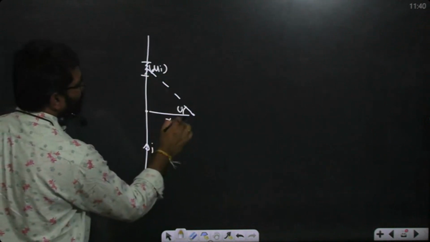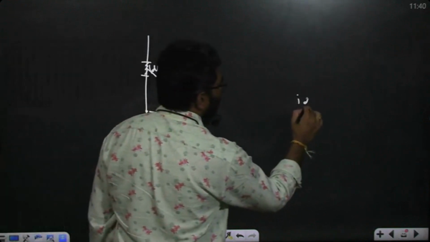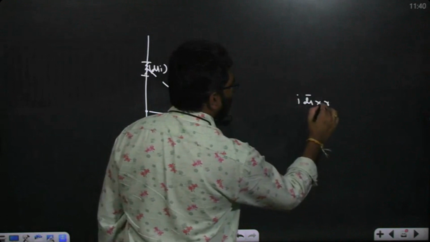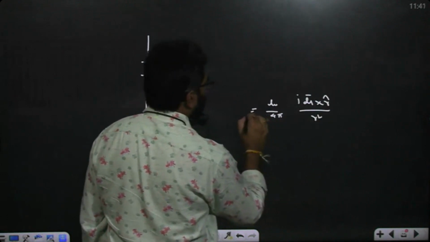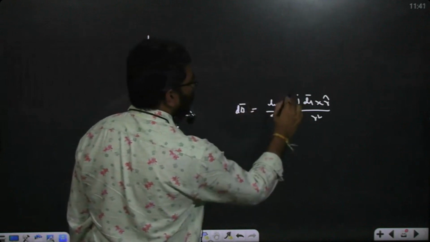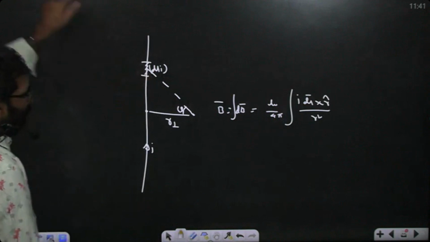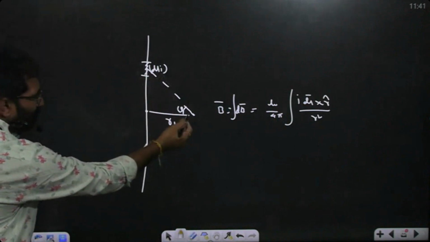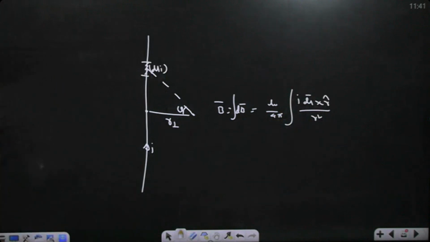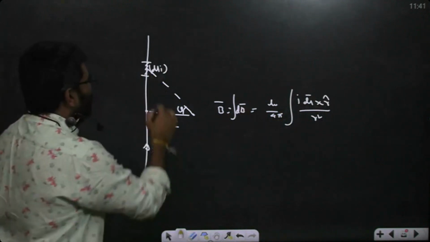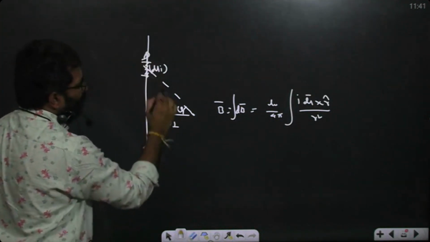This is theta. So how do you write it: I dl bar cross r cap by r square, mu naught by 4 pi. So this is dB bar. If you integrate this, definitely you will get the magnetic field. Now I dl bar is in this direction. So what is the angle between them here? dl bar and r cap is 90 plus theta. dl bar is along this direction, r bar is along this direction.